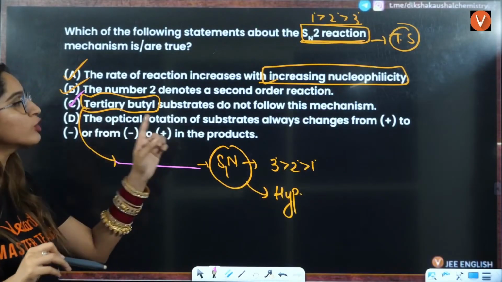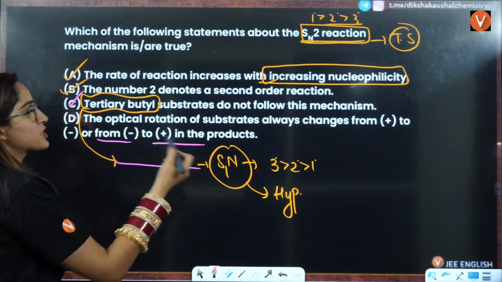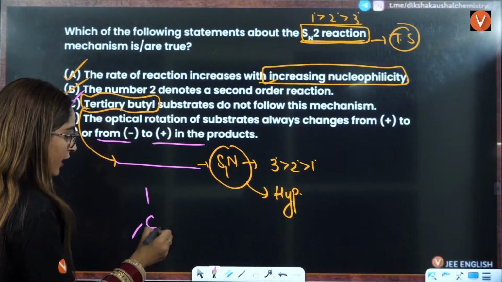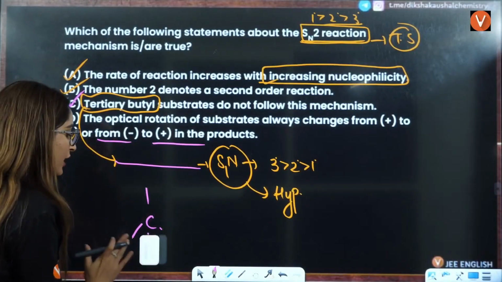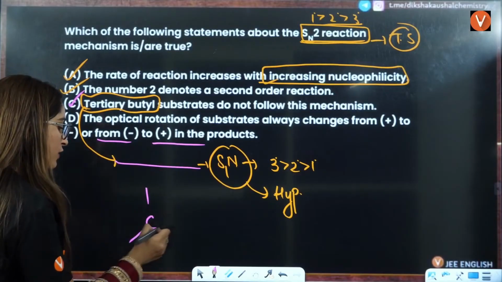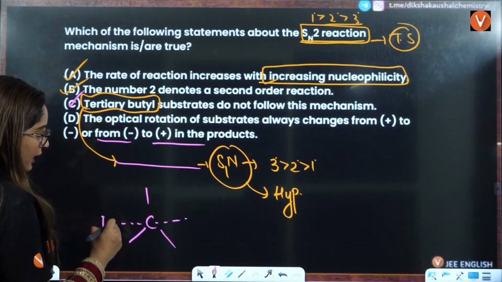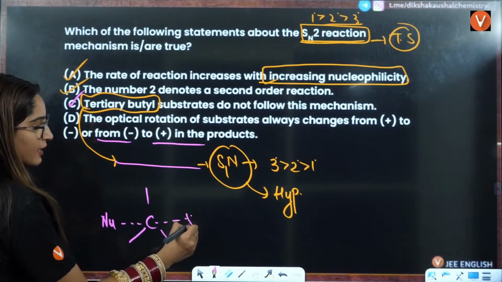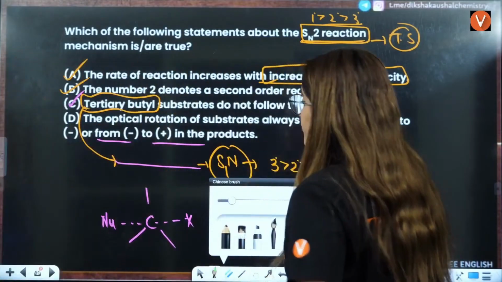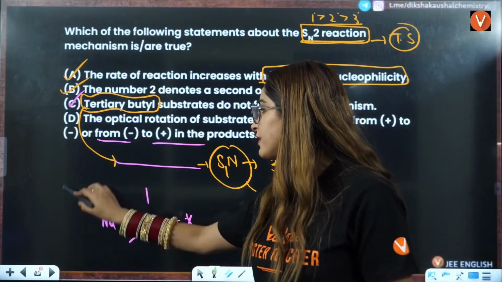Next is, the optical rotation of substrate always changes from positive to negative and from negative to positive in this case. See what will happen. This is a tetrahedral compound, right? When you are making this SN2 mechanism here, the leaving group will leave and the incoming nucleophile will attack here, right? Okay. That is the reason there will be Walden inversion here. So if X is on this side, the nucleophile will attack from the other side.